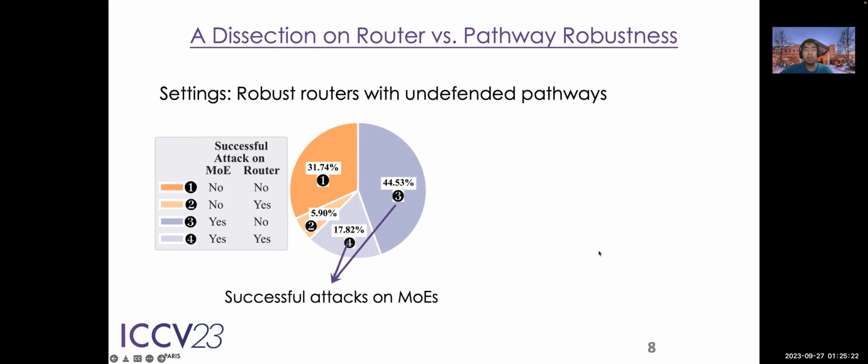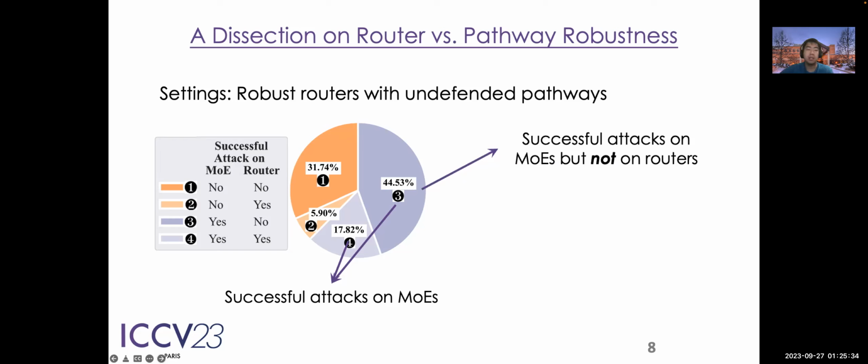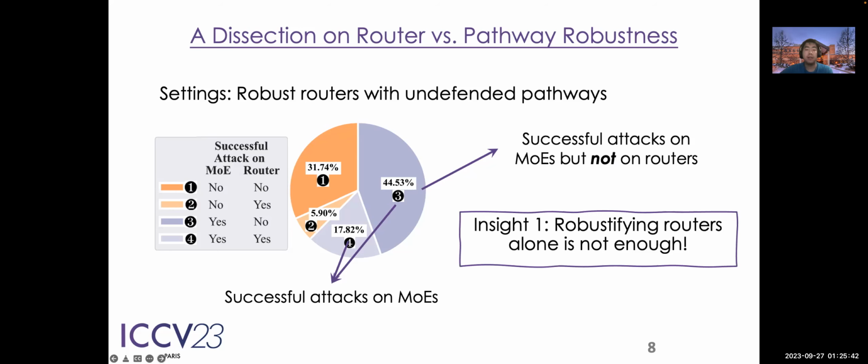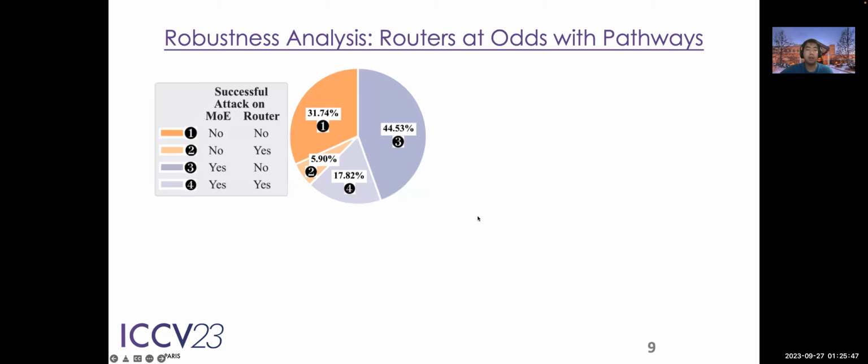And we further make a dissection on the router and pathway robustness. We particularly look at those cases where the attack is successful. We found that out of the total 62% of attack success rate, the majority of them do not successfully break the routers. This means the routers are okay. However, the weak pathways can still lead to unrobust models, and therefore robustifying routers alone is not enough.